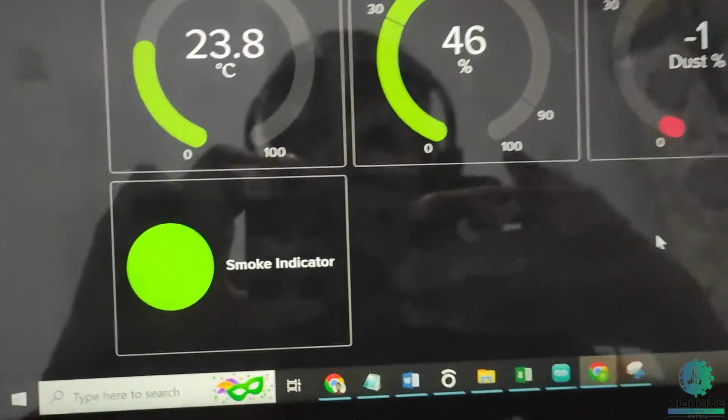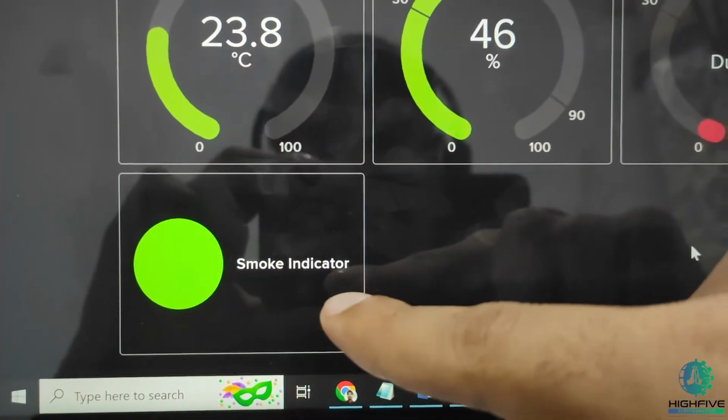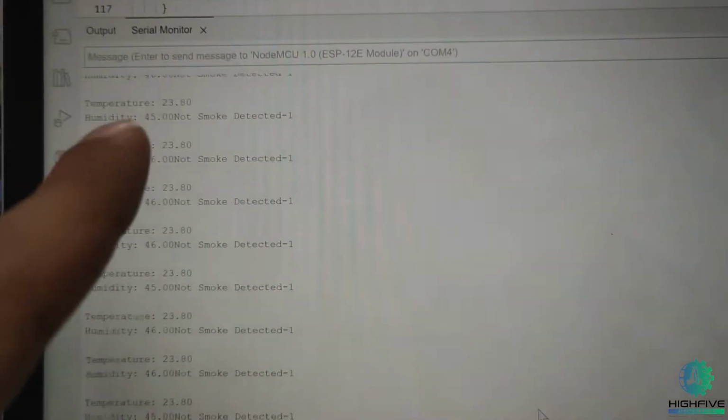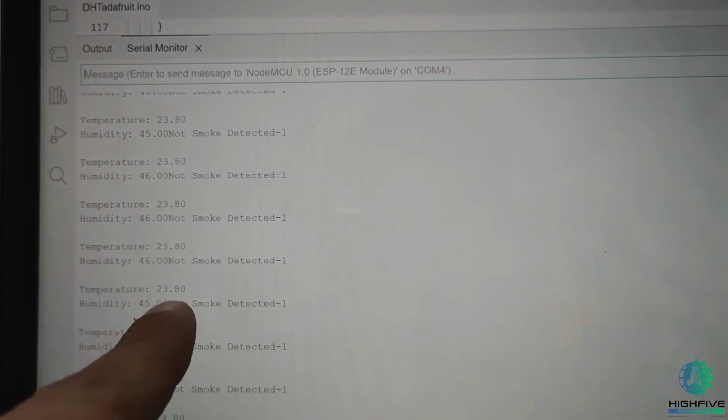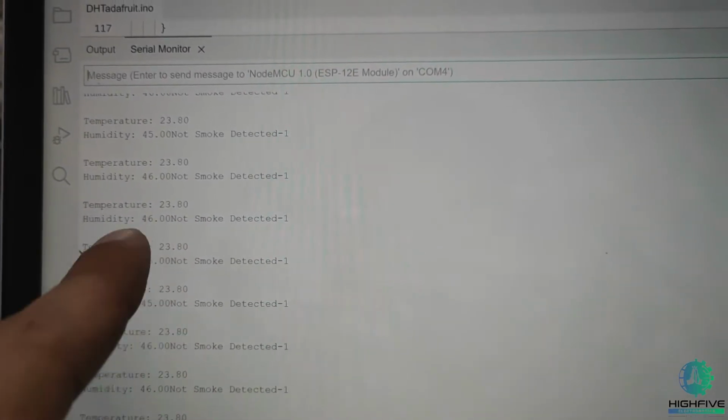test particles as smoke indicators. This is my original value here. Real-time values on my Arduino IDE.